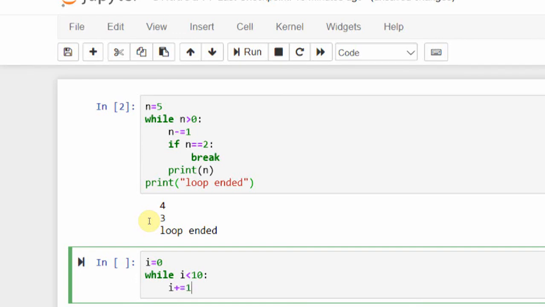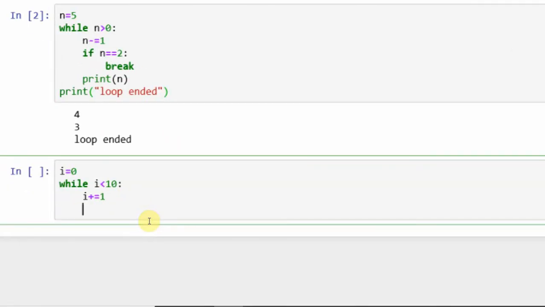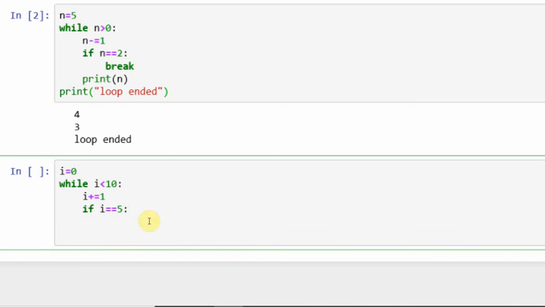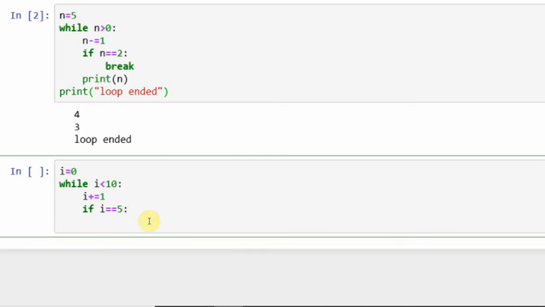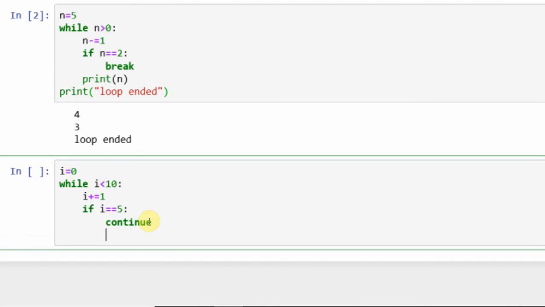Okay. So I'm giving the condition: if i is equal to 5, whenever i is equal to 5, the statement I'm writing here is continue. Whenever i is equal to 5, it is continuing. Otherwise, it has to print the i value. So this is what I have written. Now what will be the output? Okay, let me guess the output.